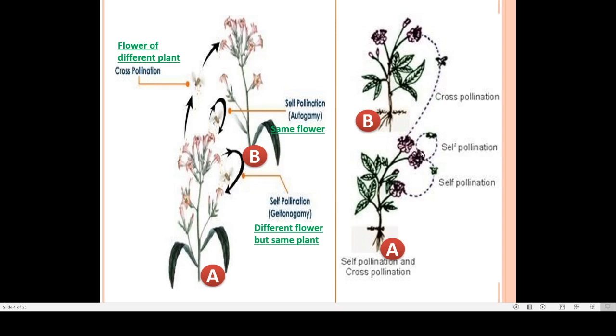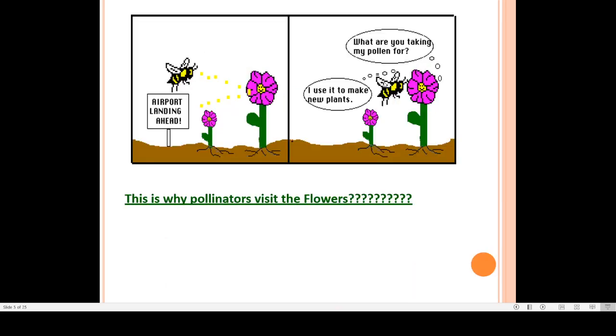Here self pollination, that is autogamy, is taking place in a single flower only. Here this is geitonogamy, different flowers but the same plant. Here the cross pollination, different flowers and plants are also different but of the same species.